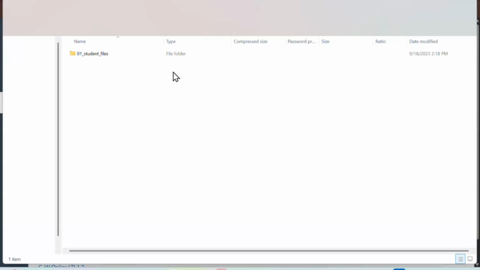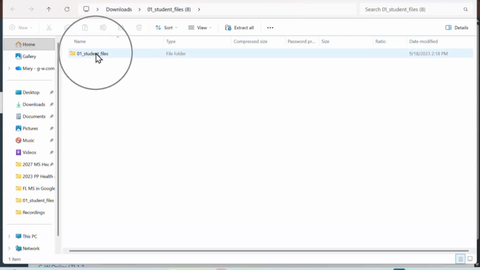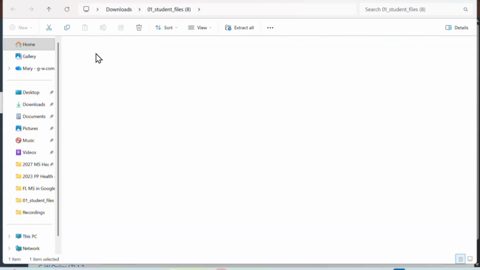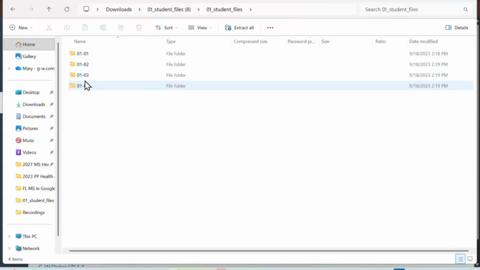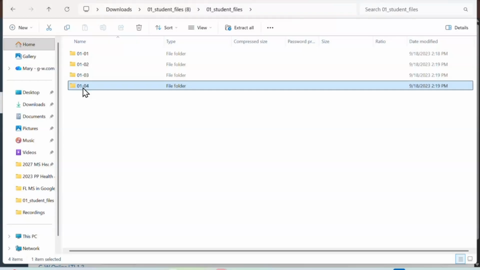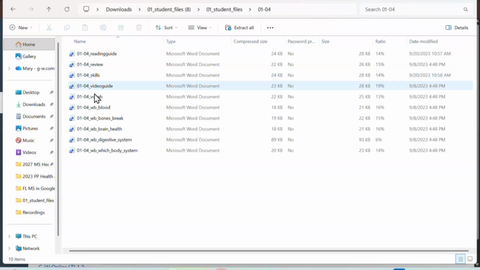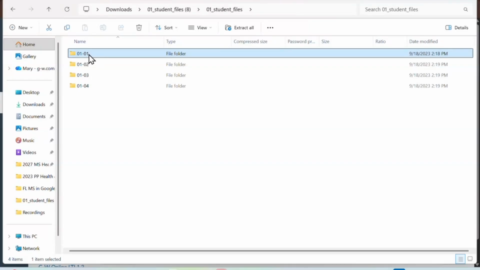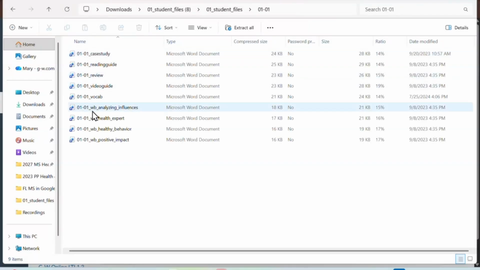And rather than downloading one at a time, this is all of module 1. And if I open, you can see the individual lesson folders. So if I click back on 1.4, those are all the assignments for 1.4. If I go to 1.1, those are all my assignments. WB stands for workbook page. And there's positive impact. The video guide is also in the zip folder.